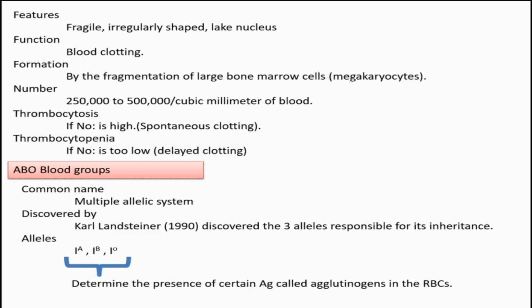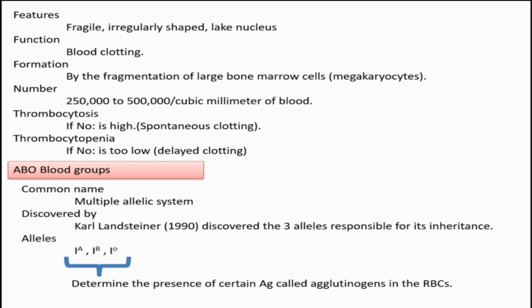Anyway, again, we are starting our online class sessions from today onwards. Today we are starting our class with another section in the chapter circulation. I hope you all are ready to begin the class. ABO blood group system.